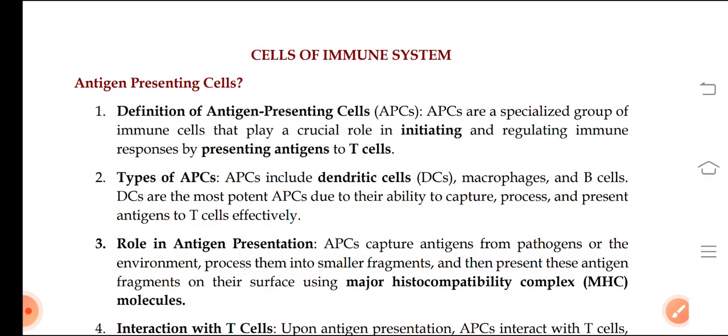So here in the cells of the immune system, firstly the antigen presenting cells will be playing a major role. So coming to this, what are antigen presenting cells? I'll explain it and then later on I'll read it.